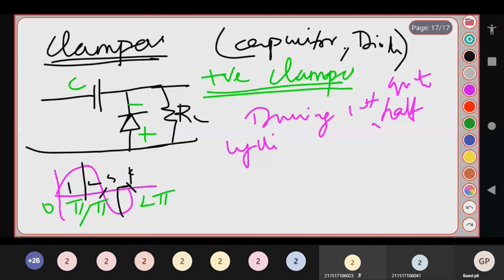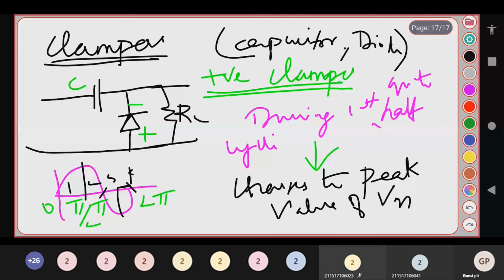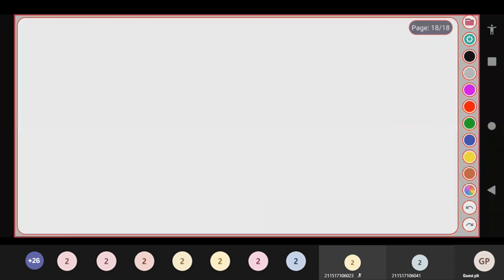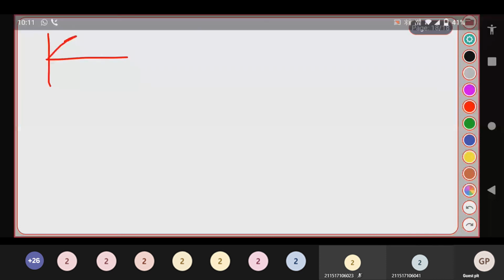What happens to the capacitor during the first quarter of the cycle? Your capacitor charges to the peak value, the peak value of Vm. Your capacitor charges to the maximum, and after charging, what does it do? Now the capacitor has to discharge, right? Once it has been charged, after the maximum value, the capacitor starts to discharge.